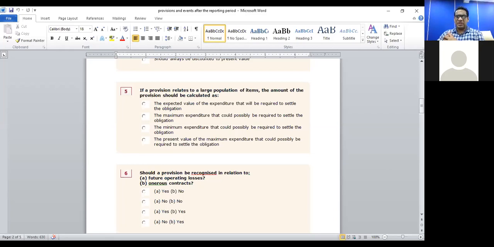You have to create a provision for a large population of items. So how should you calculate the value of the provision? It should be answer 1, the expected value of the expenditure that will be required to settle the obligation. So the correct answer is answer 1 for question number 5.